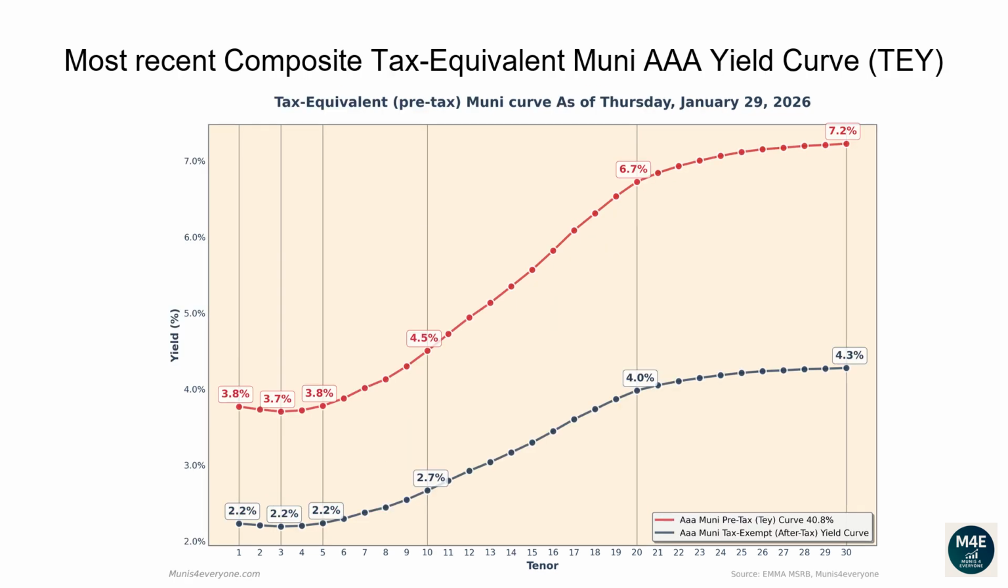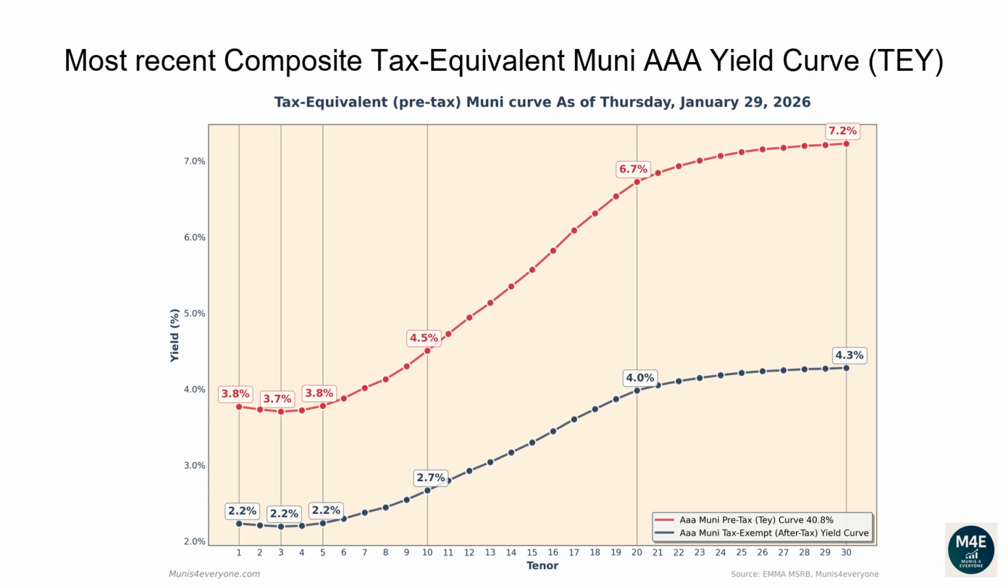Let's now go over the most recent composite tax-equivalent Muni AAA yield curve. The following graph shows, in red, the tax-exempt after-tax Muni yield curve, versus in blue its tax-equivalent pre-tax version, assuming a 40.8% top tax bracket, as of January 29, 2026. Why would you care to see the tax-equivalent version of the Muni yield curve? More on this later. Let's first go over the pre-tax, aka tax-equivalent yield curve.